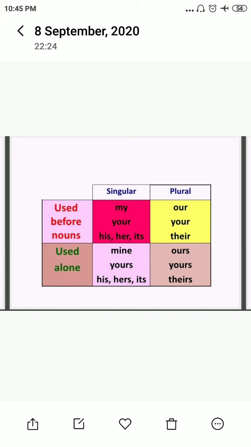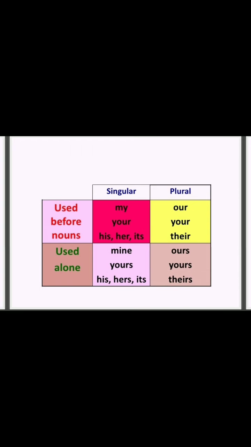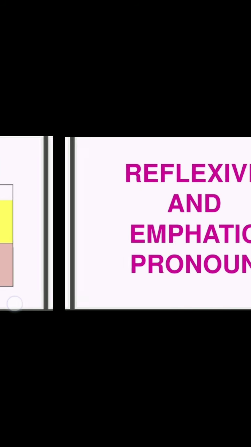Used before a noun, some of the possessive pronouns given are my, your, his, her, its. And in plural we use our, your, their. And used alone, which we do not use before a noun: mine, yours, his, hers, its. These all are used at the end of the sentence.